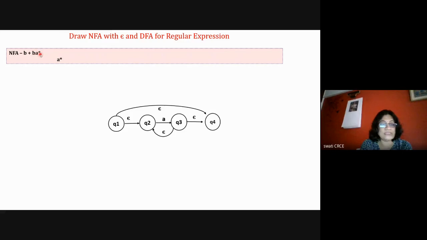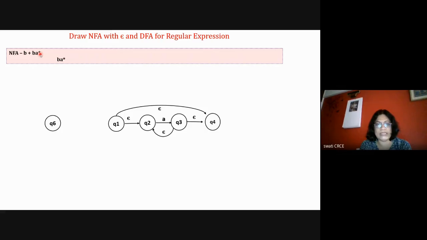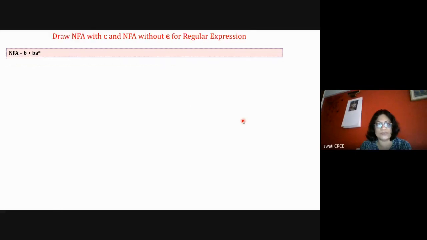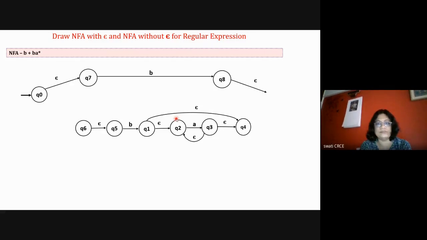Now before that, BA star. So B is compulsory. So I have to draw the diagram for BA star. So I'll add BA star here. B, so epsilon is added here. B is added here. Now we have to add epsilon here to the final state. Then B plus. So what I'm doing is that either B to reach the final state, or BA star. This is the diagram for BA star.